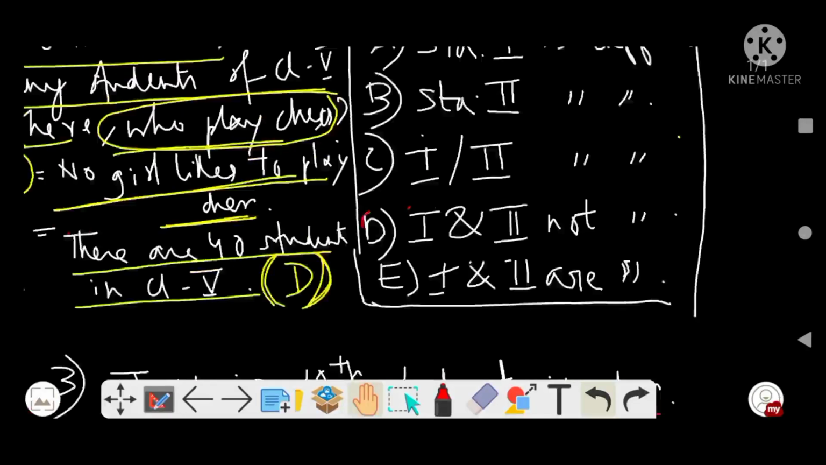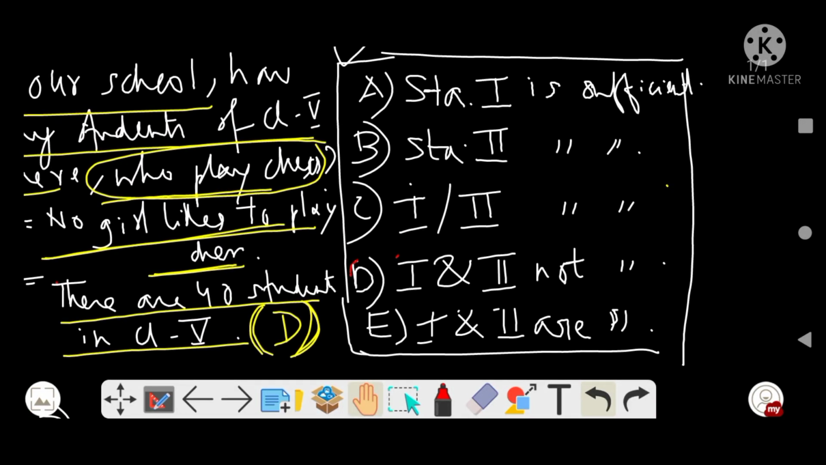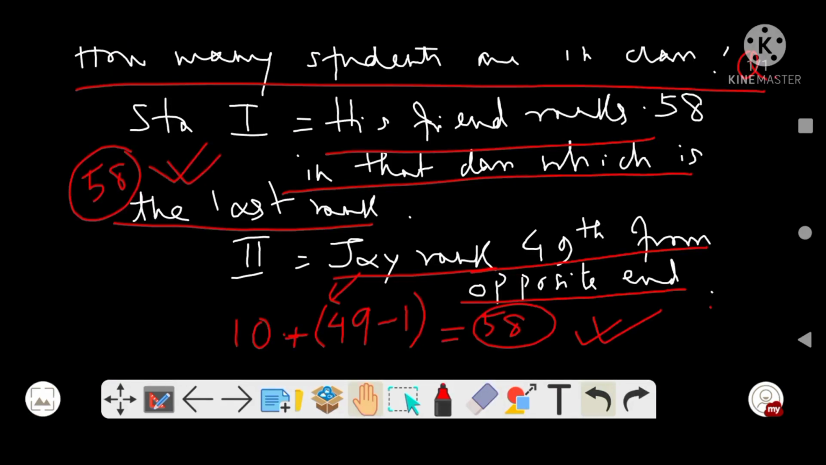So if we go back to this one, we can say that option 1 or 2 is sufficient, right? We don't need both the statements together to arrive at a conclusion; from either statement 1 or statement 2, any one of the statements, we can come to the conclusion that there are 58 students in the class. Are you getting the point? From the first one it is clearly stated that his friend ranks 58, the last rank, so the total number of candidates will be 58.